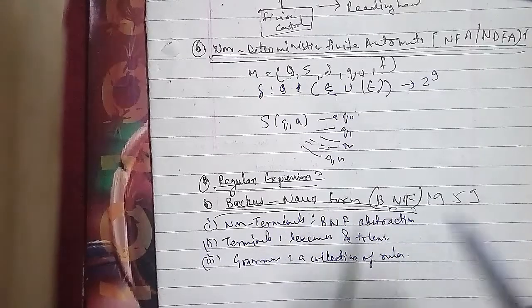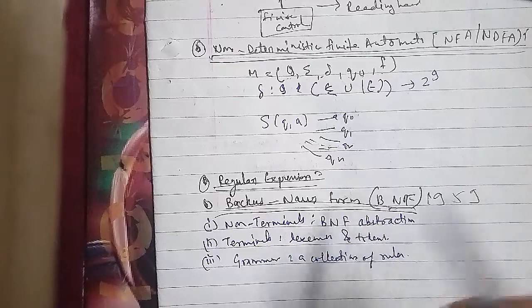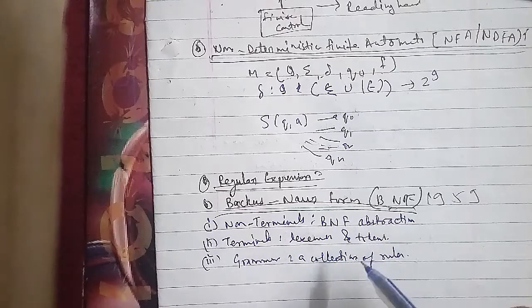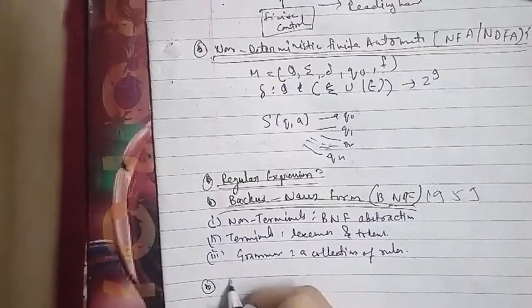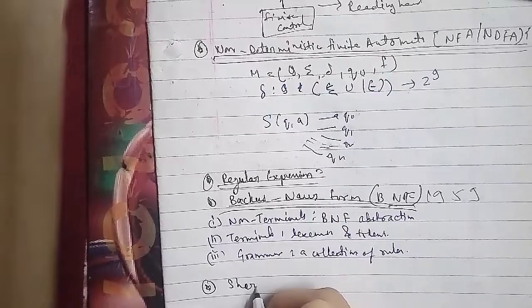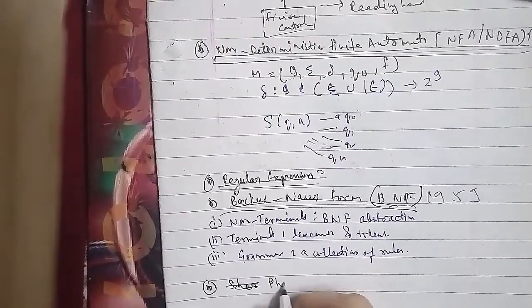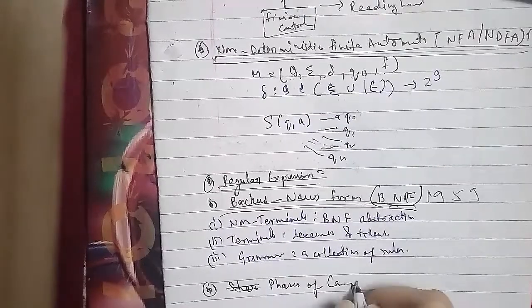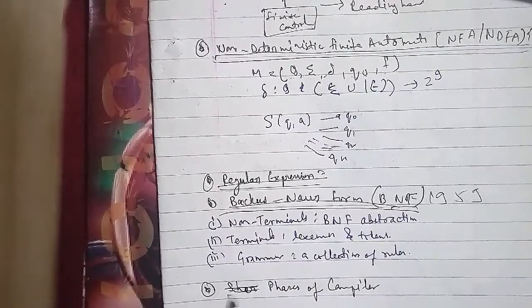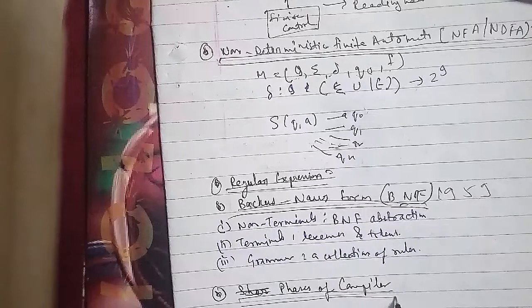So here this is your source program, and it goes to the lexical analyzer. It will go to the syntax analyzer. It will go to the semantic analyzer.